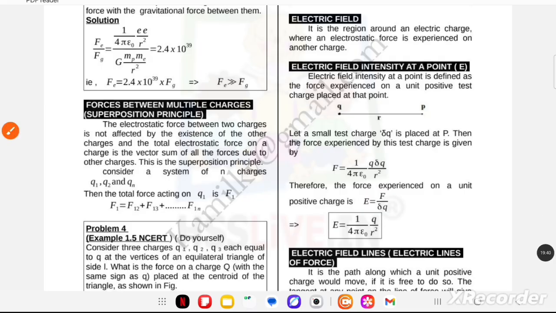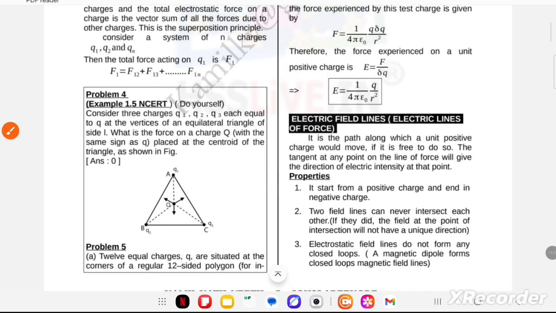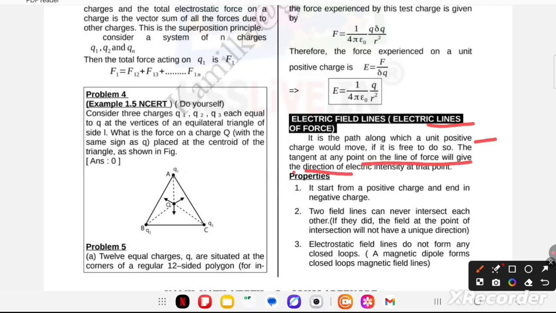Now, next, electric field lines or electric lines of force. It is the path along which a unit positive charge would move if it is free to do so. The tangent at any point on the line of force will give the direction of electric intensity at that point. What are the properties? It starts from the positive charge and ends at the negative charge.